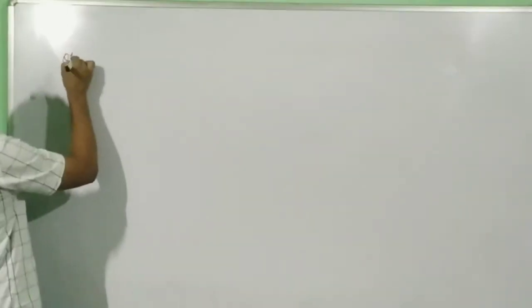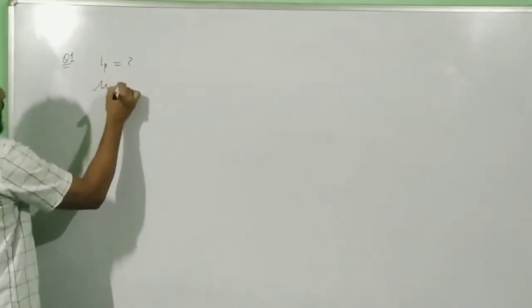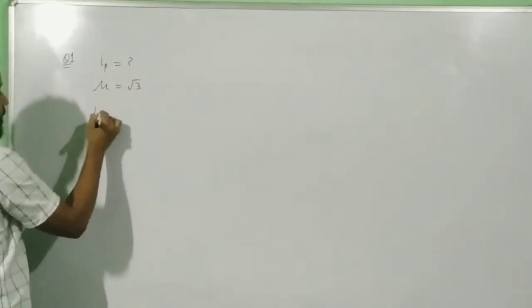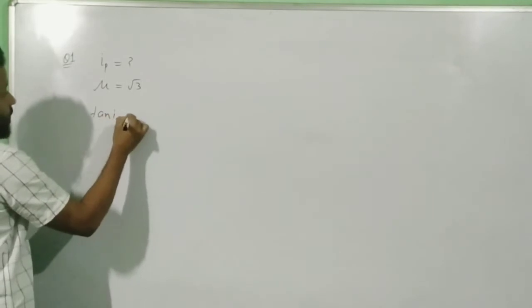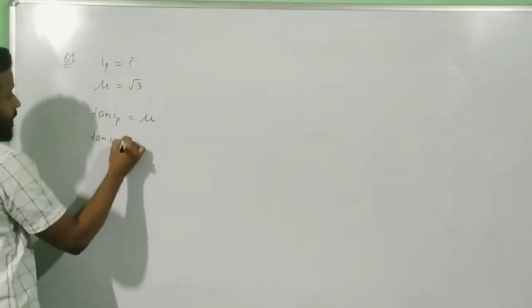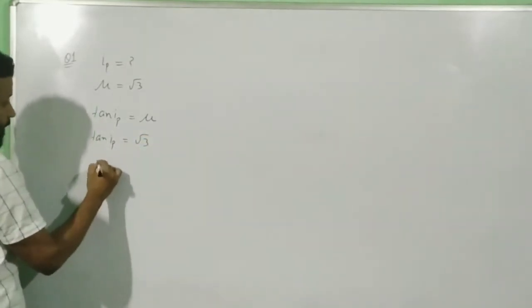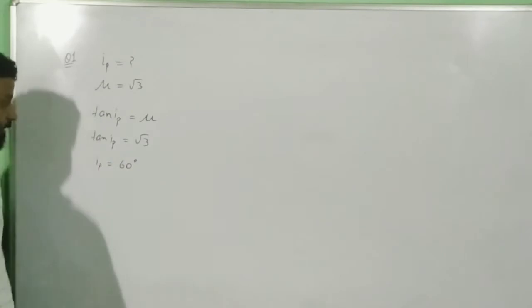The first question says find the Brewster angle, that is the angle of polarization, if the refractive index is √3, and that has a very simple solution. We know that tan IP is equal to mu, so tan IP is equal to √3, and that means IP is equal to 60 degree.